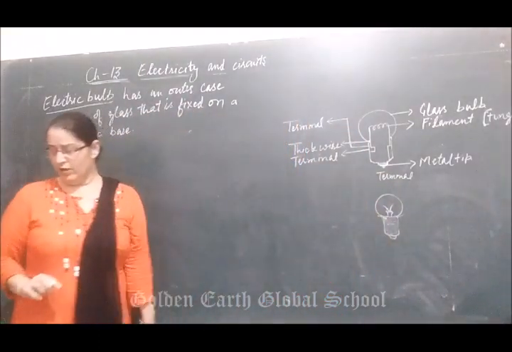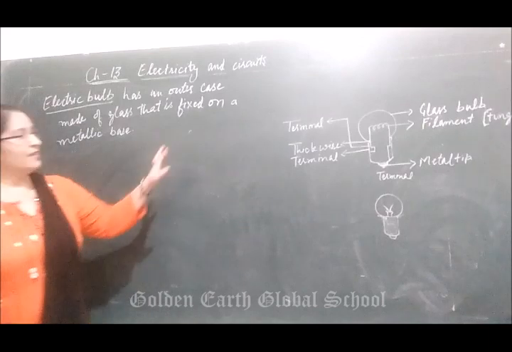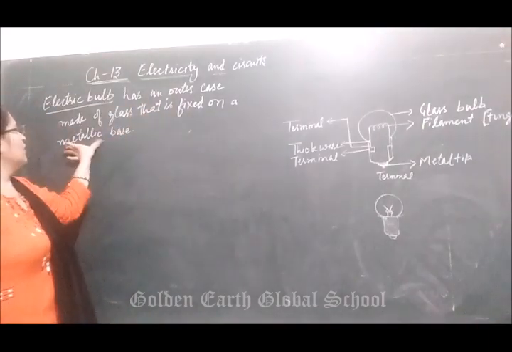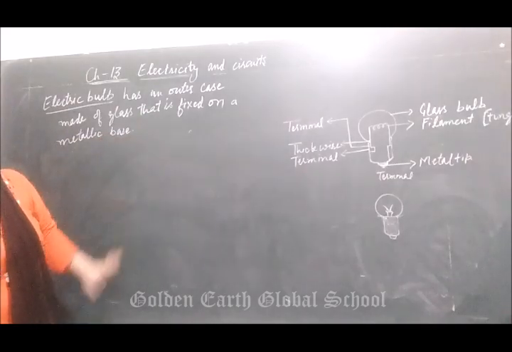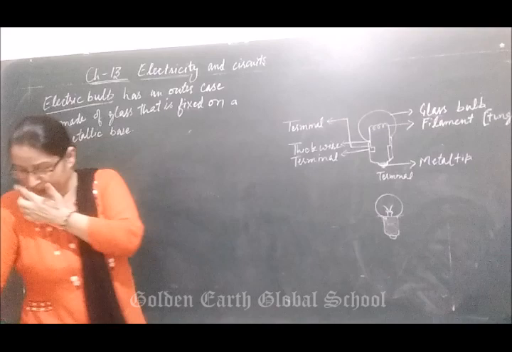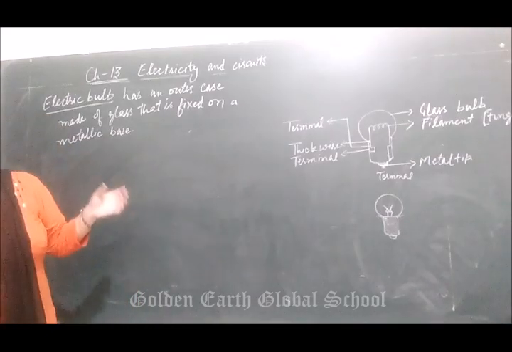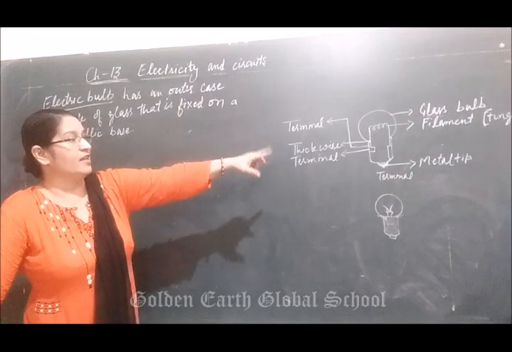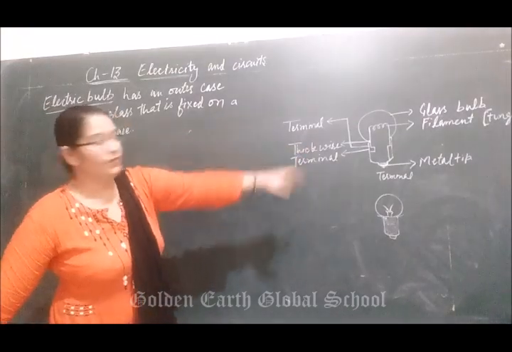Clear? So an electric bulb has an outer case made up of glass that is fixed on a metallic base. It then consists of a filament, a tiny thin wire that is called the filament.